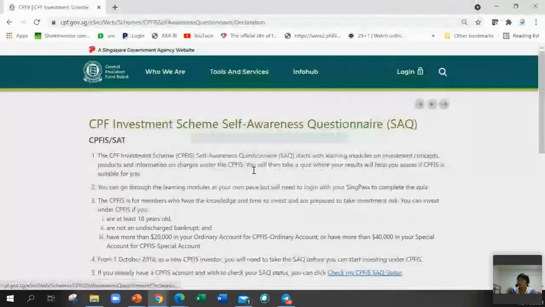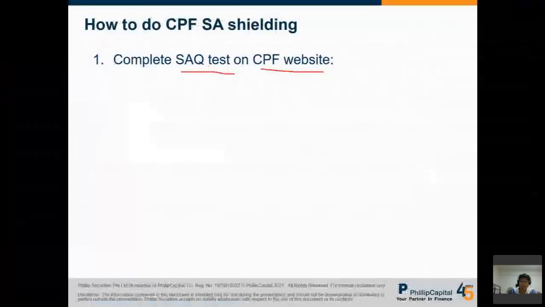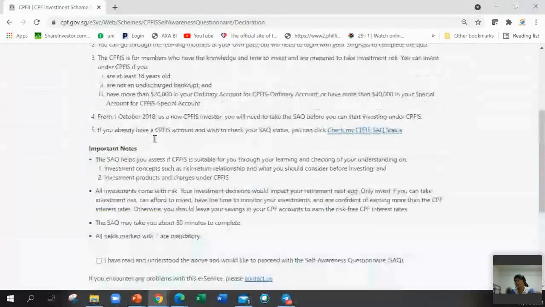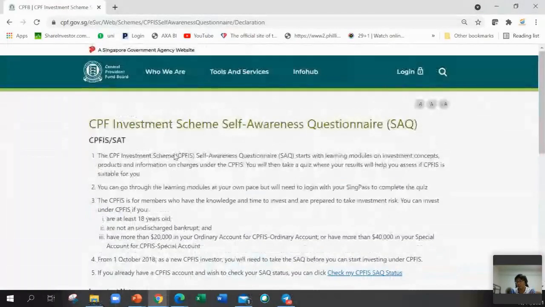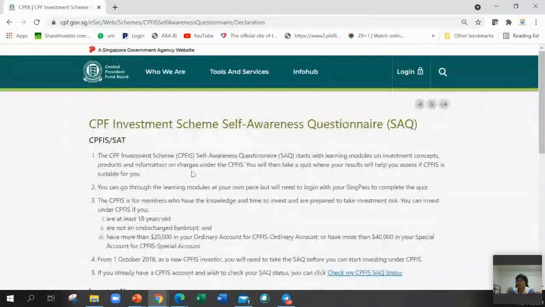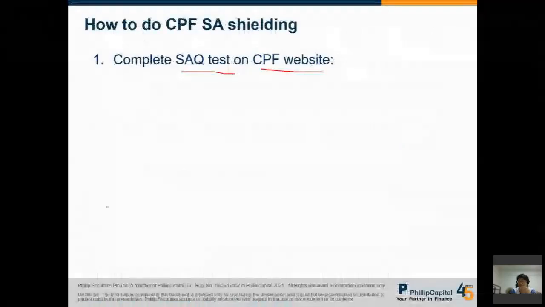So just Google CPF SAQ test. You will come to this page, and then just complete this test. This is the first step. You can do it anytime now. You are 30 years old, you can still do this, no problem. Do it first, you learn something. Even if you don't do anything, it's still fine. It will just give you some ideas about CPF. Just do this first. That is the first step.